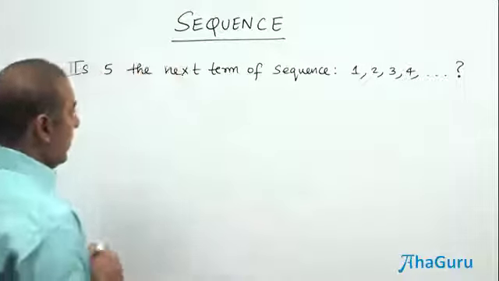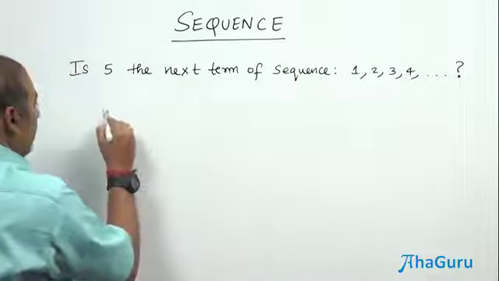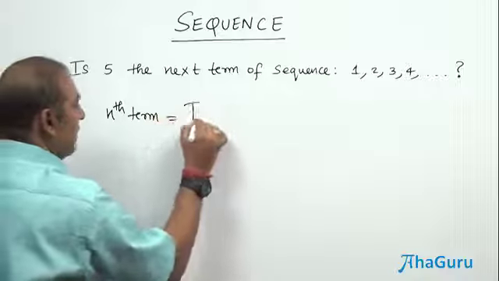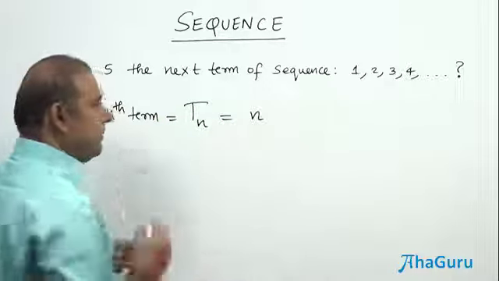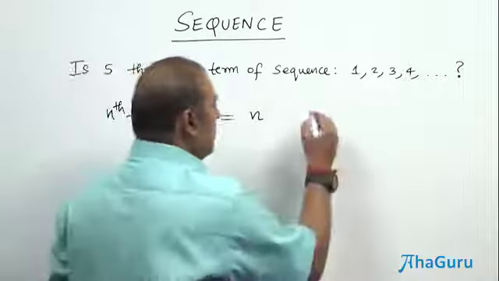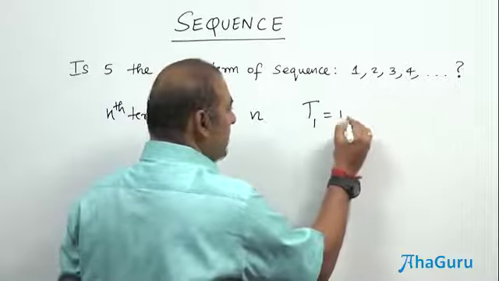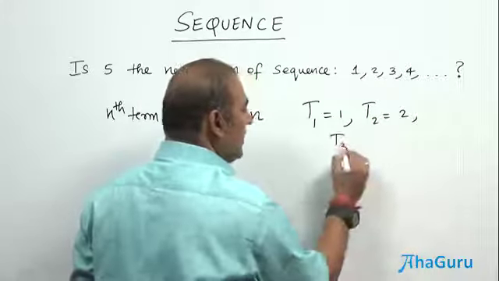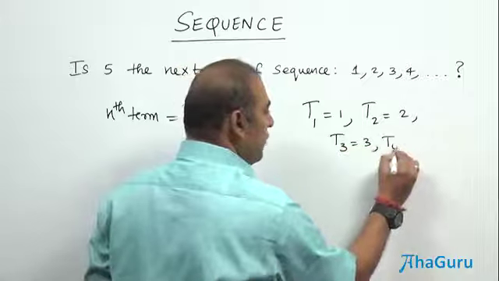Many may think that the nth term of the given sequence is n. If you take the nth term to be n, then t1 is 1, t2, that is the second term of the sequence, is 2, t3 is 3, t4 is 4.